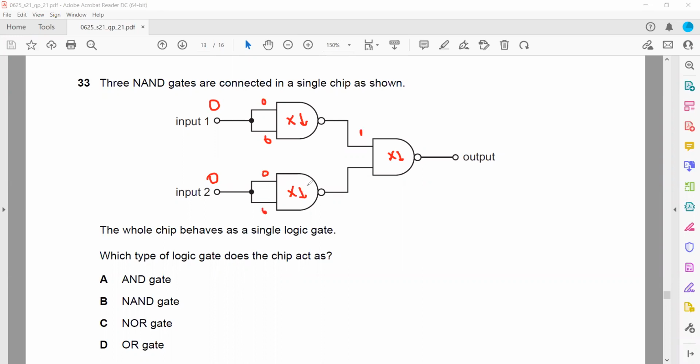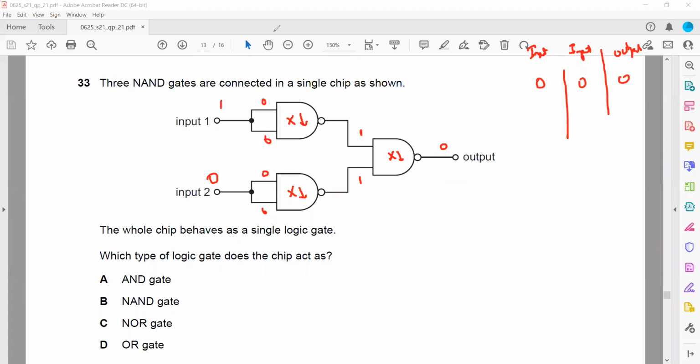If one of the inputs is 1, any one of them we are taking as 1, so what will be the output here? 1 multiplied by 1 is 1, passes through inverter, makes it 0. 0 multiplied by 1 is 0, passes through inverter, makes it 1. So it is 1, 0, it will be 1, or we can also say 0, 1, it will also be 1. And then 1, 1.